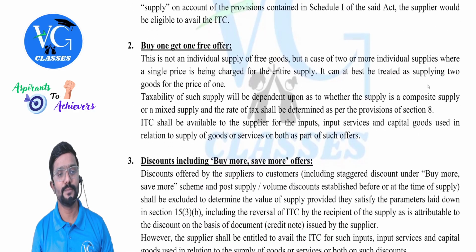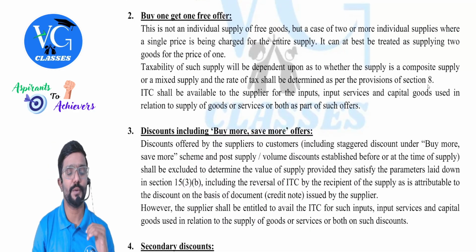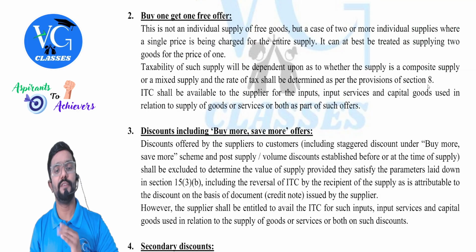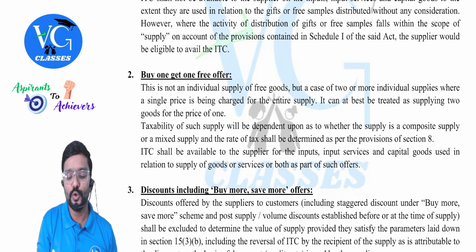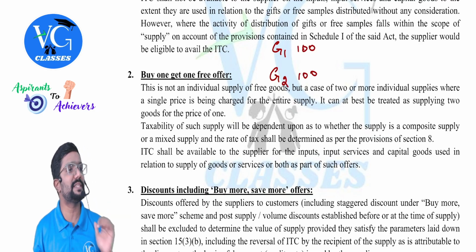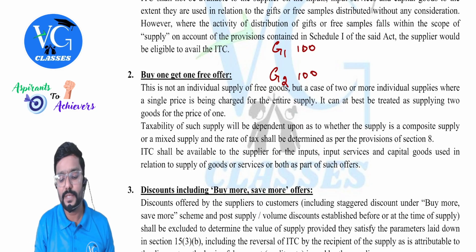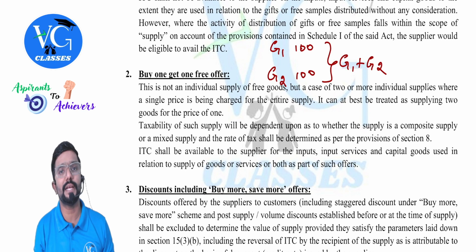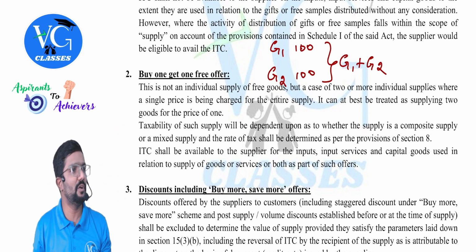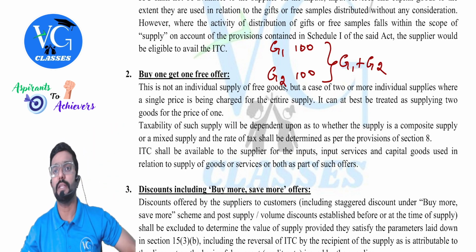Okay, sir. Let us move to the second kind of transaction here. Buy one, get one free offer. Guys, interesting. Listen here. Sir, I purchased two goods, G1 and G2. I have paid 100 rupees GST on the purchase of each. But when I am selling G1 and G2 together, I am telling the customer, if you buy G1, G2 is free. Buy one, get one.